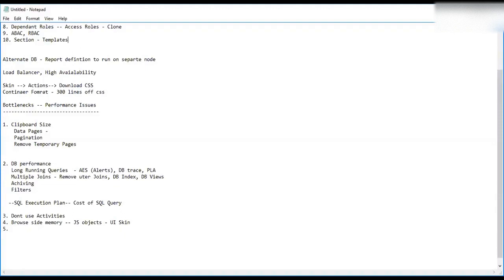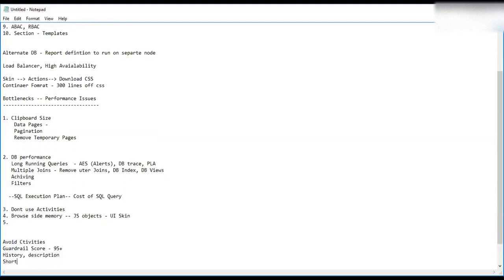That is good practice. As per good practice, you should avoid activities. Guardrail score should be 95 plus. And write your histories, write your descriptions and short descriptions properly. Those are all required.